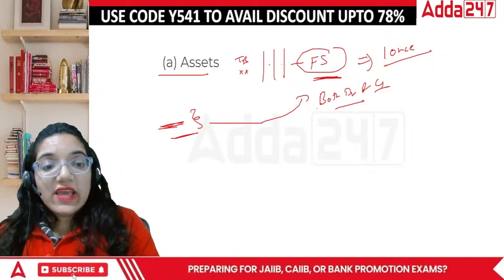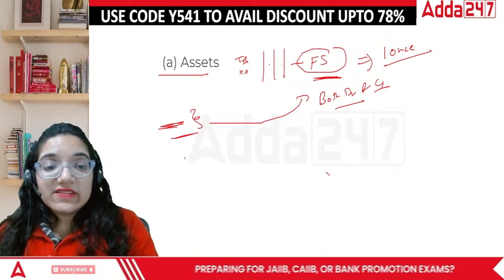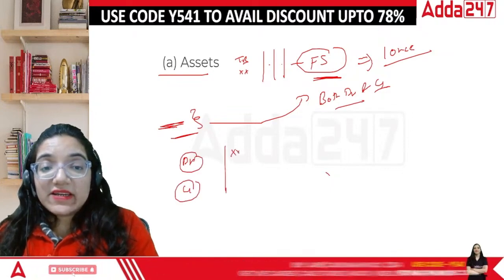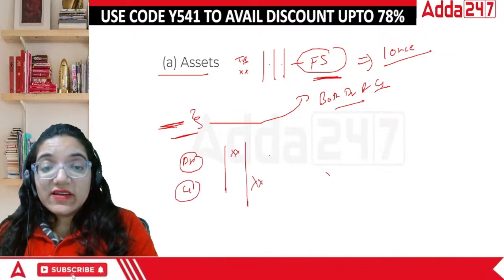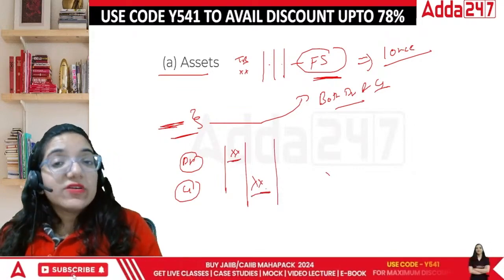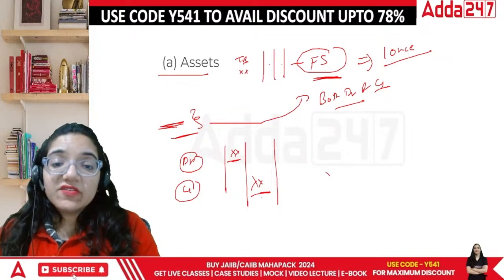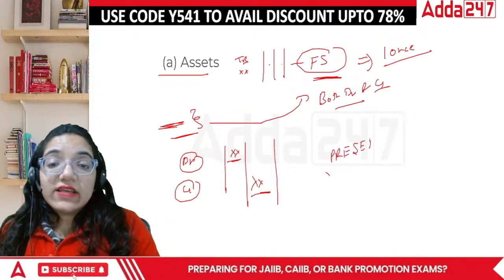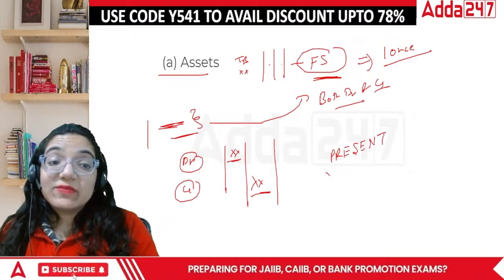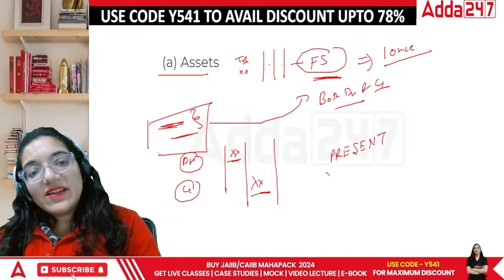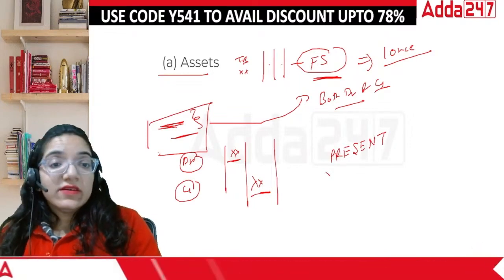Simple reason: everything has two aspects, the debit item and the credit item. In the trial balance, the debit item is here and the credit item is here. So technically, the items are already accounted for, and we just present them. In the other case, we cannot present it because it didn't go through the ledger and the trial balance and the entire working. So we'll have to wait.